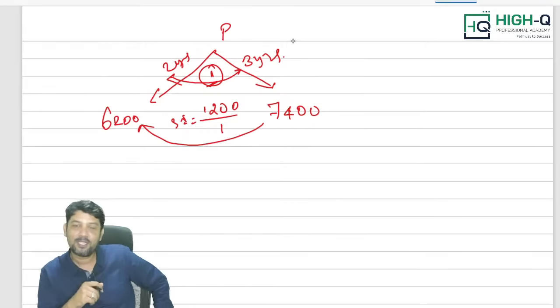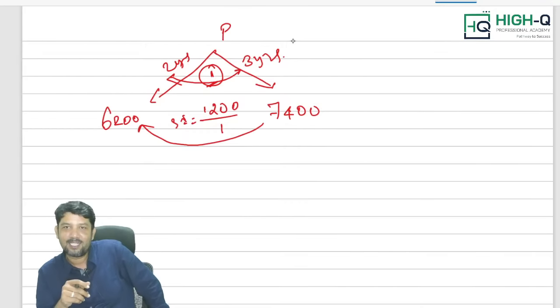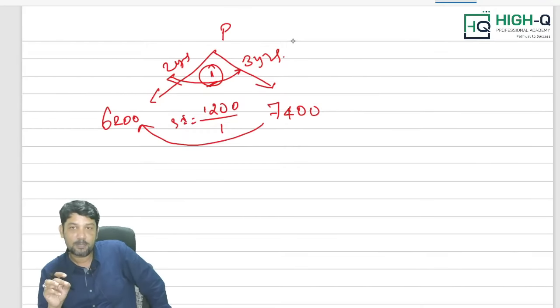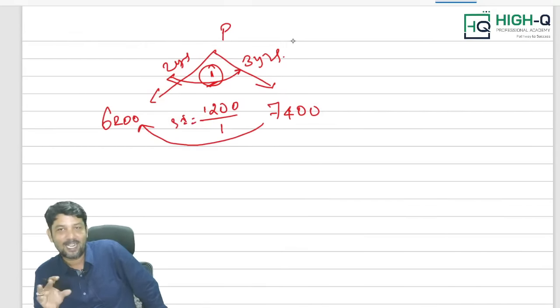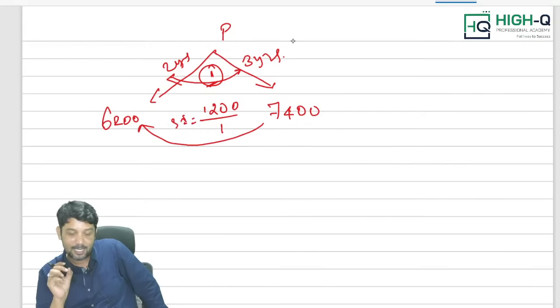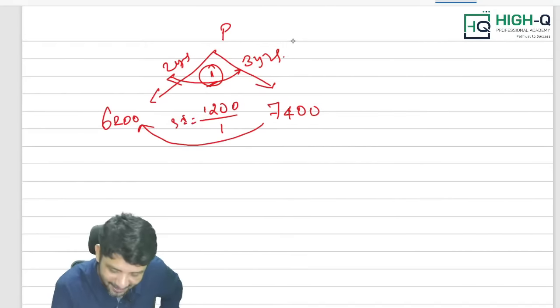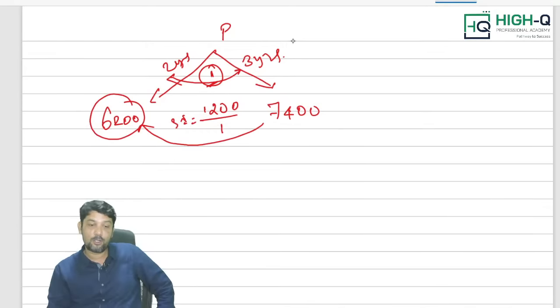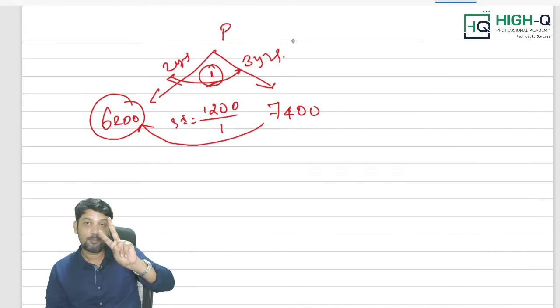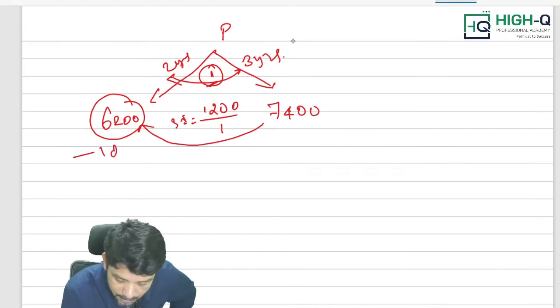Sir, in this question I can use the trial and error method directly, so I can get the answer. I am not talking about this particular question, my dear. For example, if they ask only principal, or only ask you to find out rate of interest, definitely the shortcut, that is the trial and error method, will not work. So what exactly do we have to do? Simply, 6,200 and 7,400. Simple interest is 1,200. See, listen here. This is the amount after 2 years. What is meant by the amount after 2 years? I have added simple interest 2 times. So let me eliminate simple interest 2 times.